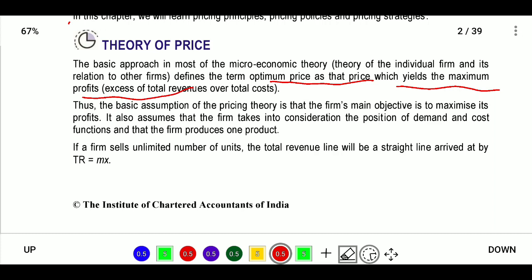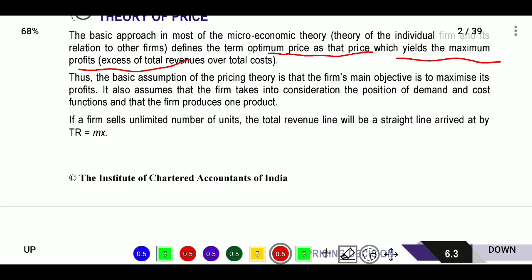Thus the basic assumption of the pricing theory is that the firm's main objective is to maximize its profits. It also assumes that the firm takes into consideration the position of demand and cost functions, and that the firm produces one product.